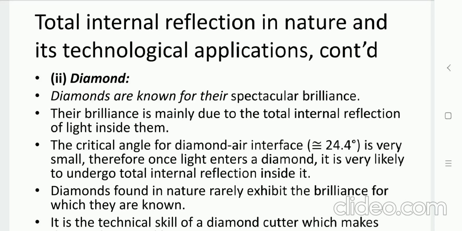With that number of times total internal reflection can occur, diamonds shine. So the skill is to cut the diamond to give it a proper shape, so that the diamond will shine when sunlight is falling on it.